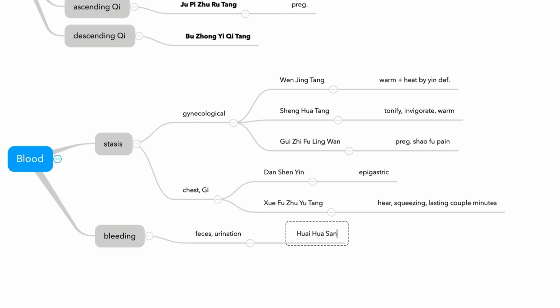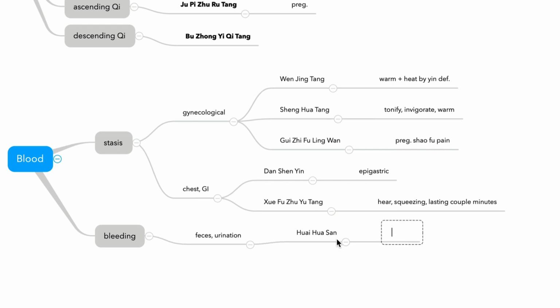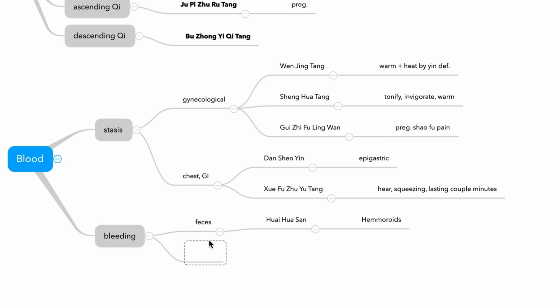Huaihuasan. Not the specific. Keyword: hemorrhoid. Hemorrhoid bleeding. Let's remove this urination. This is only for feces, hemorrhoid, anal bleeding. Huaihuasan. In the national board examination, what you need to remember is urination,